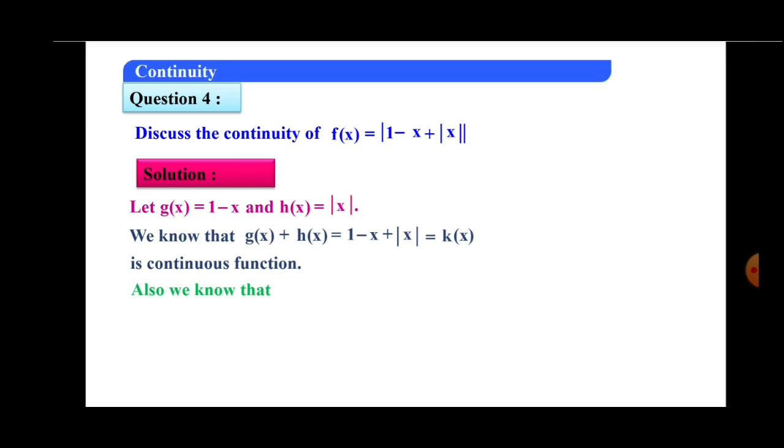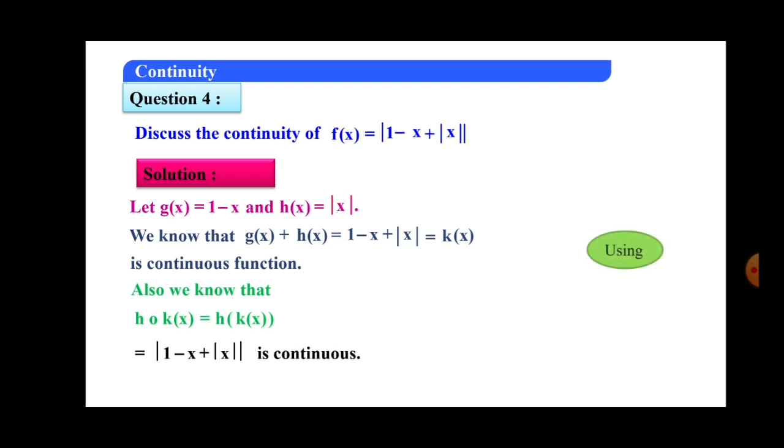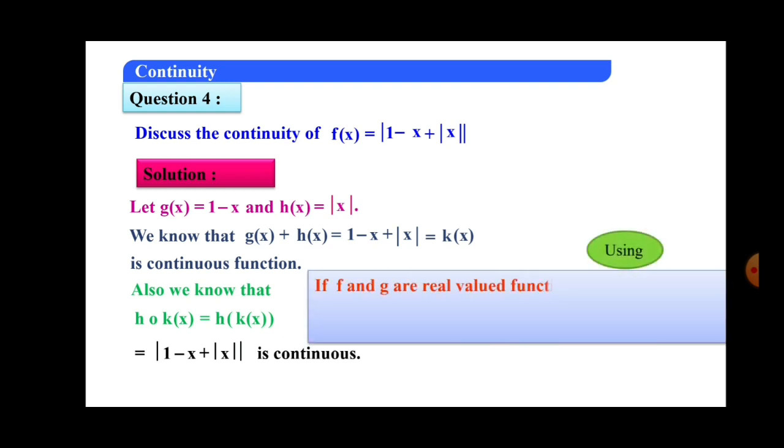And also we know that h o k, what does it become? h o k is nothing but h of k of x, and this is nothing but the mod of 1 minus x plus mod x, which is the same as the given f of x, which means that it is the composition of h and k. The given function is a composition of h and k. And h and k are continuous functions, therefore the composite is also a continuous function. So again by using the previous theorem.